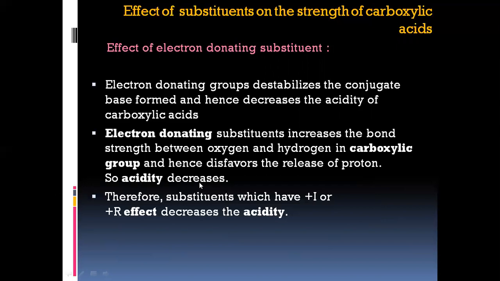So acidity decreases. Therefore, substituents which have plus I or plus R effect decrease the acidity. Plus I or plus R effect means those substituents which can donate electron towards the compound, that is your electron donors, like methyl and alkyl groups.